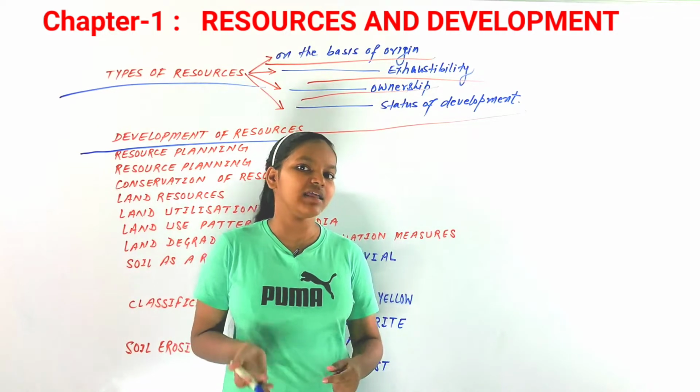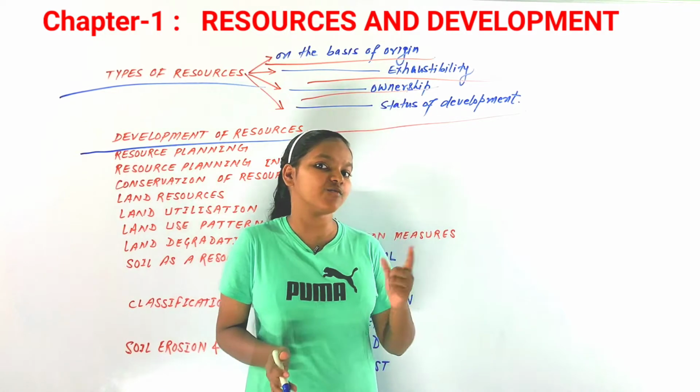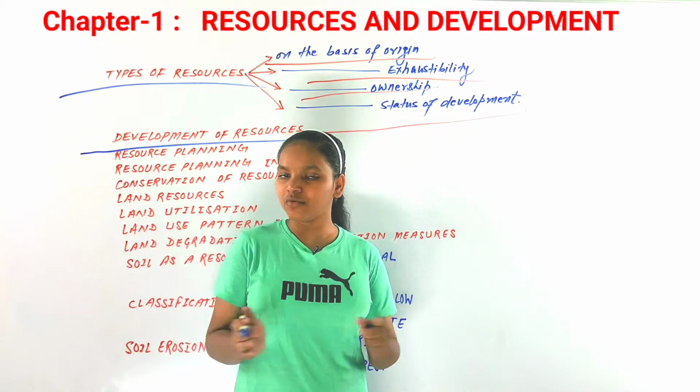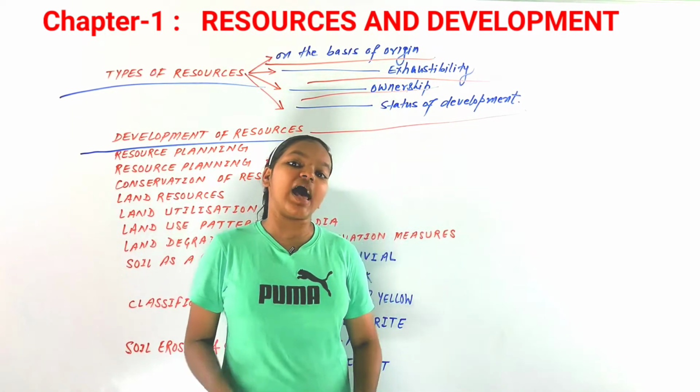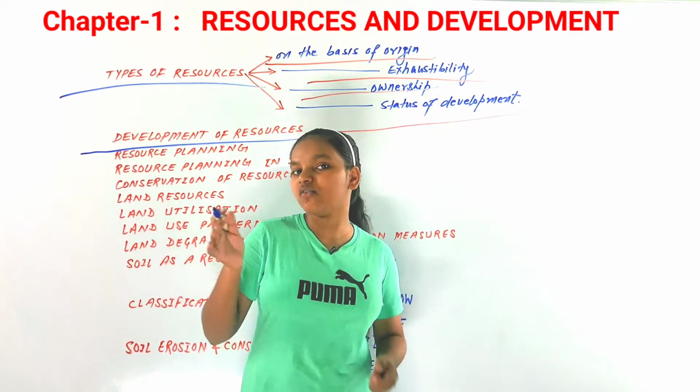So we can say that there is an indiscriminate use of all the resources, just in the hands of a few people all over the world. And secondly, there has been so much use of resources that has led to depletion of resources.